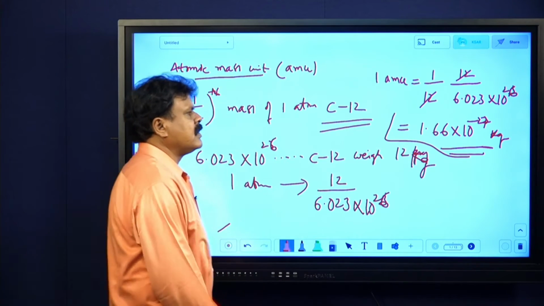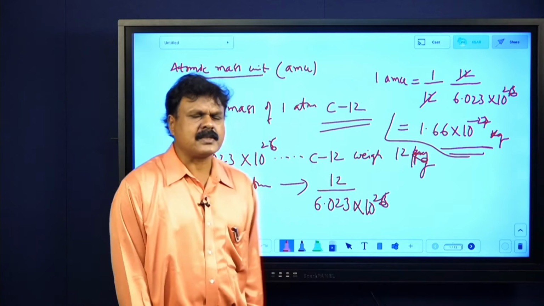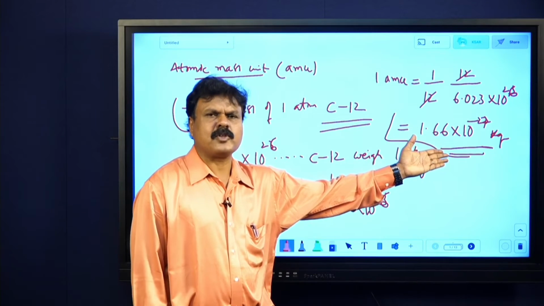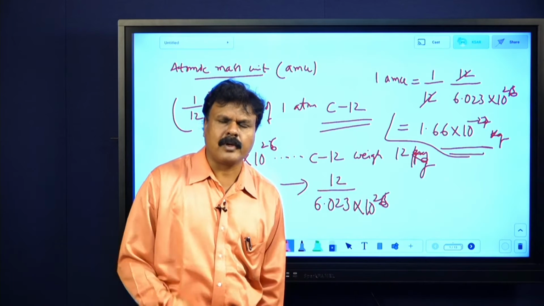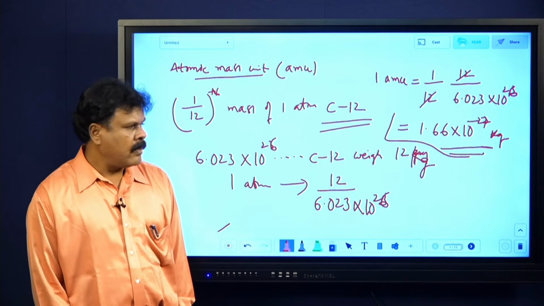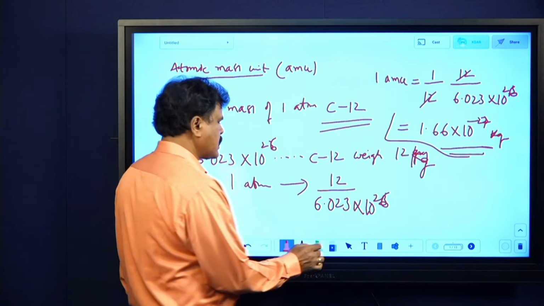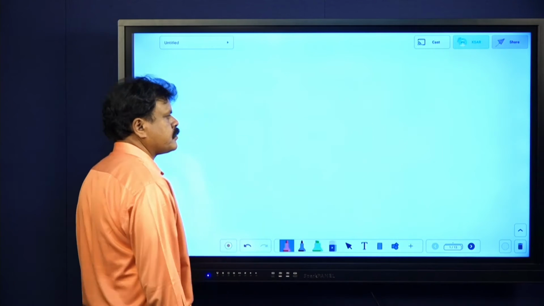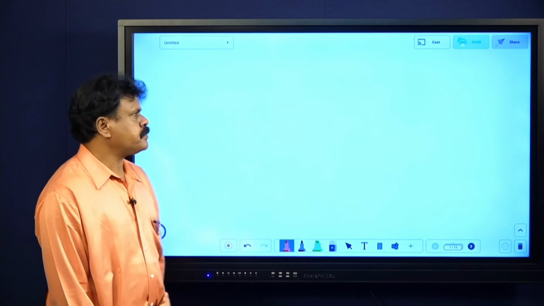In grams it is 1.66 into 10 power minus 24, but in kilograms, 1 AMU equals 1.66 into 10 power minus 27 kilograms. Okay, that is 1 AMU.